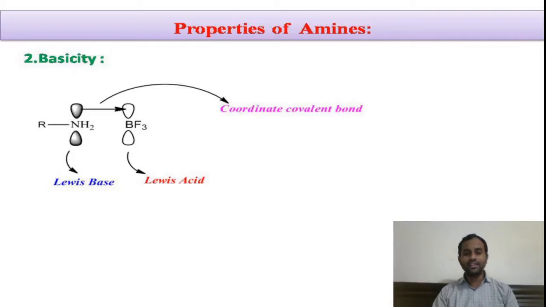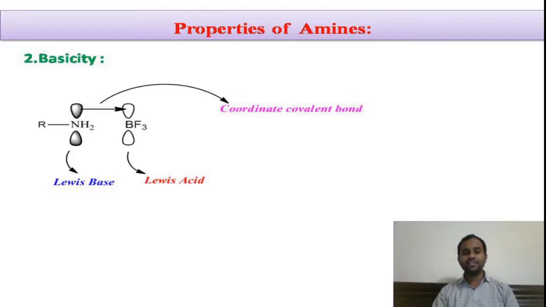They donate the electron pair present on the nitrogen atom to the empty orbitals. You can see in the slide, our amines are acting as the electron pair donors. They donate the electron pair present on the nitrogen atom of the amine to the empty orbital on the boron atom of trifluoroboron, that is boron trifluoride.